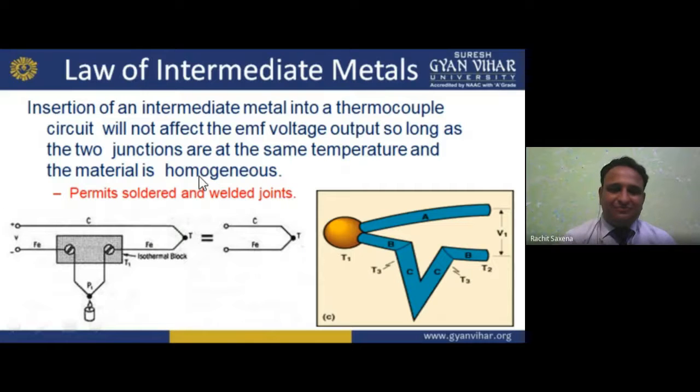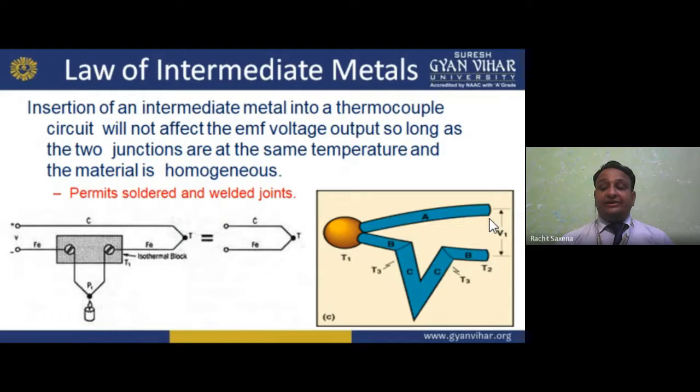See here, C is there, an isothermal block we have. Now we are intermediating with this wire, and here we have the output. A, B, and we are adding C. We are applying temperature T3 for this, T2 for the B, and T1 is there. So a temperature difference is there, and due to this we are getting the voltage V1. Just see this diagram.